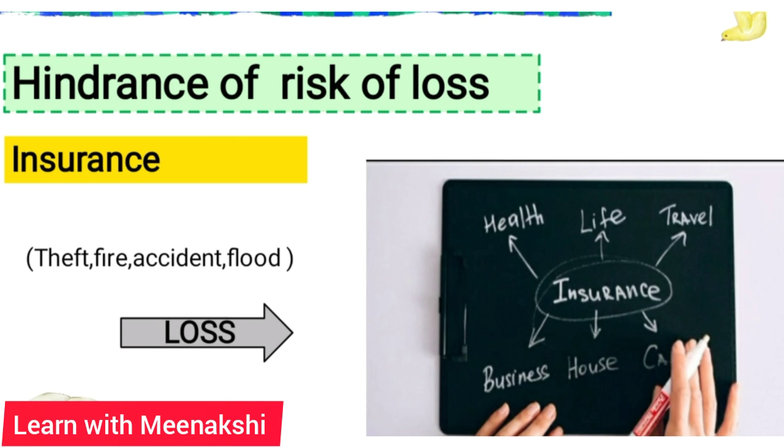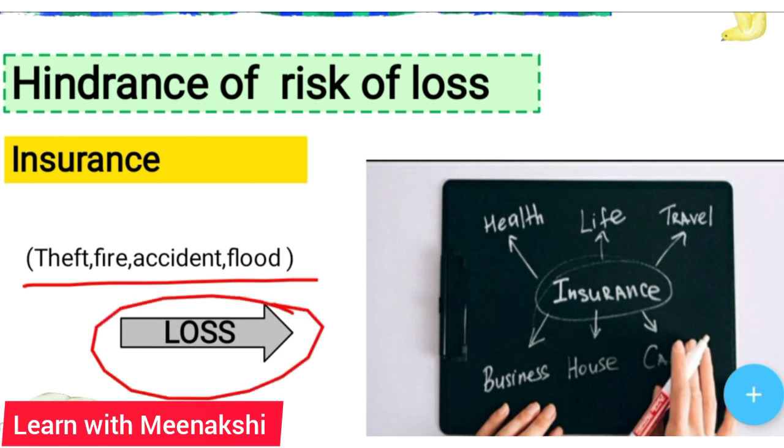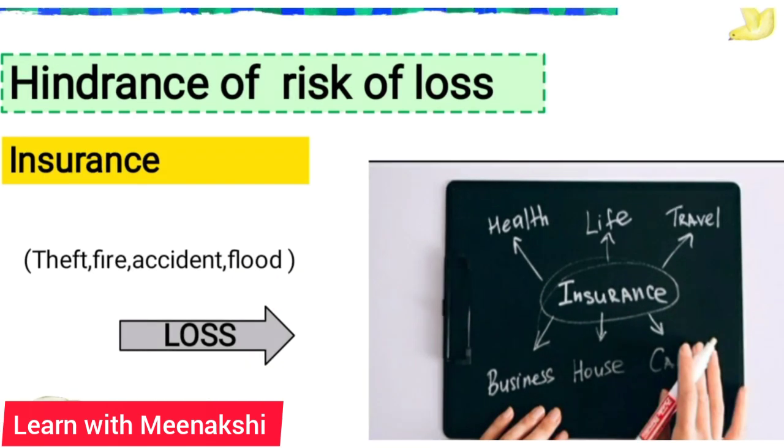The losses may arise due to theft, fire, accident and floods. We cannot predict such things in our business. So if these things happen, obviously our business will suffer a loss. So to cover this loss, we can take an insurance for the goods which we produce. Let's move on to the next point, students.